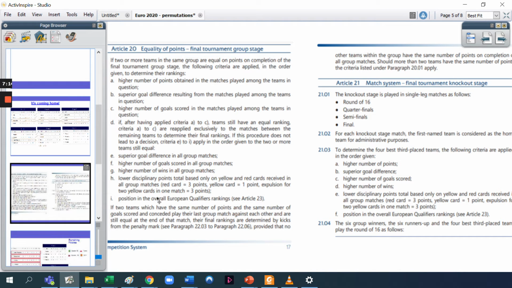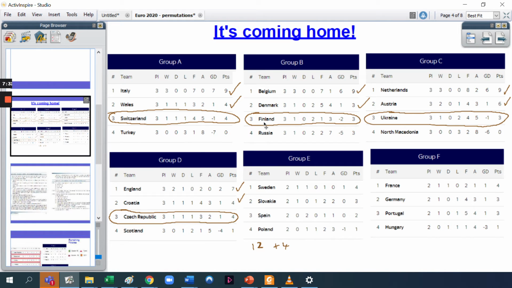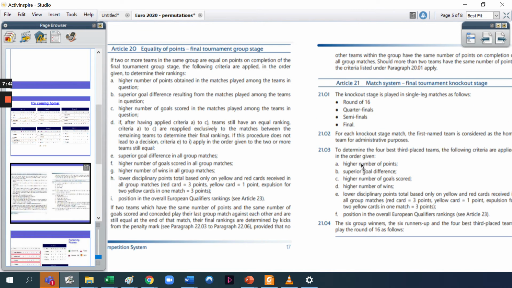And then you've got a few other different things a bit further down if everyone is tied on all these criteria. So you've got to read through a little bit of information. And then the next thing of interest is, once we have figured out what the third place teams are, so imagine we pick the best four of the six, for example, and those go through, how do we determine who goes through here? Well, it's based on the amount of points. It tells you here: number of points, then the goal difference, then the number of goals scored. Then if that's still tied, then the higher number of wins, and then disciplinary, and a few other bits as well.